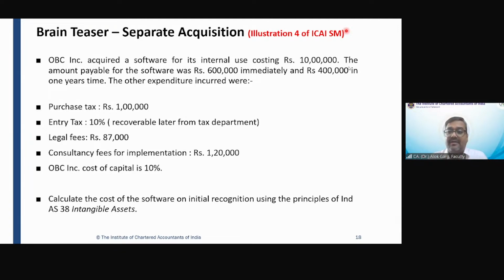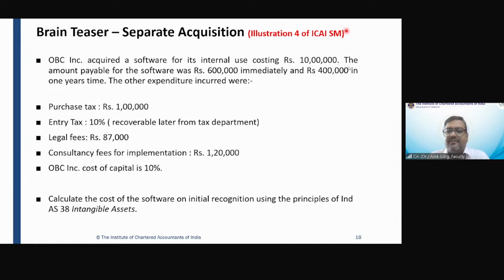What does it mean? It means the company is doing a part payment immediately and the balance payment the company is settling on deferred payment terms. The balance payment the company is deferring. The company is not making the payment right now. It is on deferred payment terms. So friends, 6 lakh immediately and 4 lakh in 1 year time.